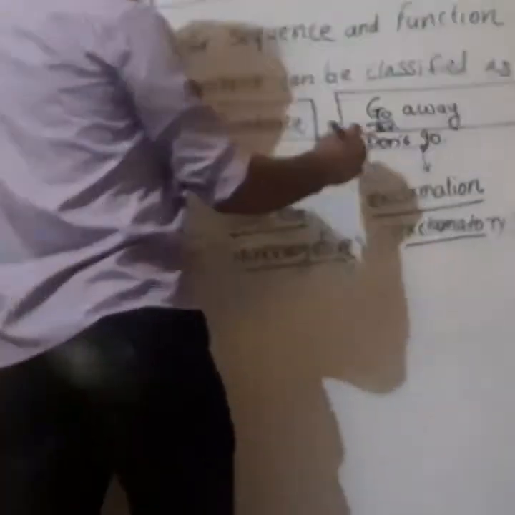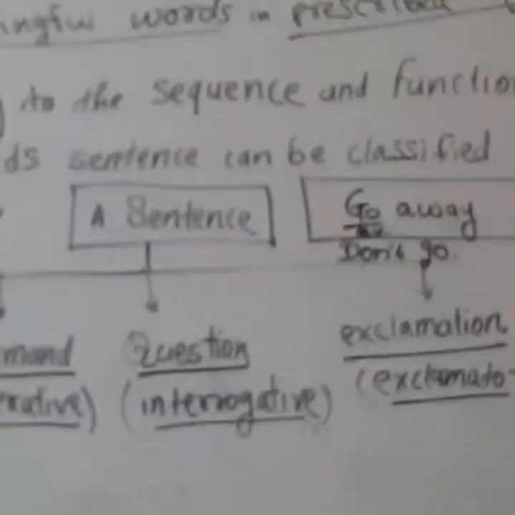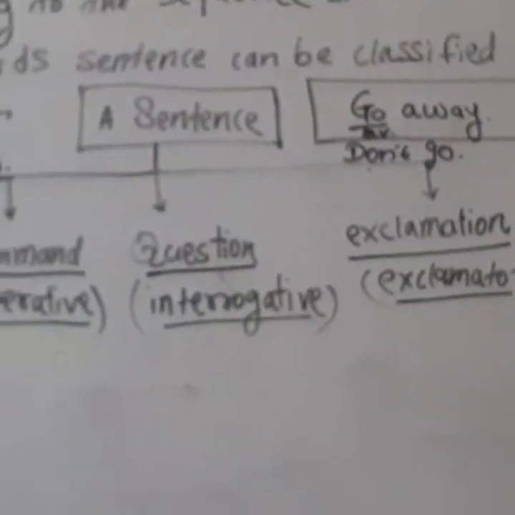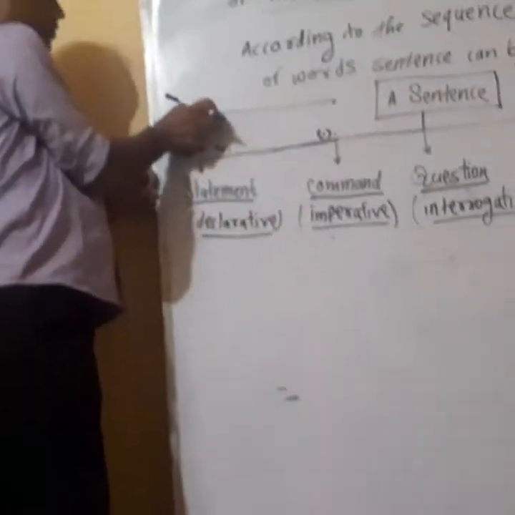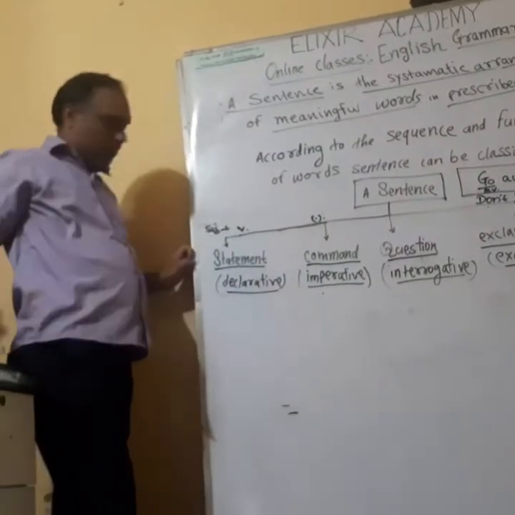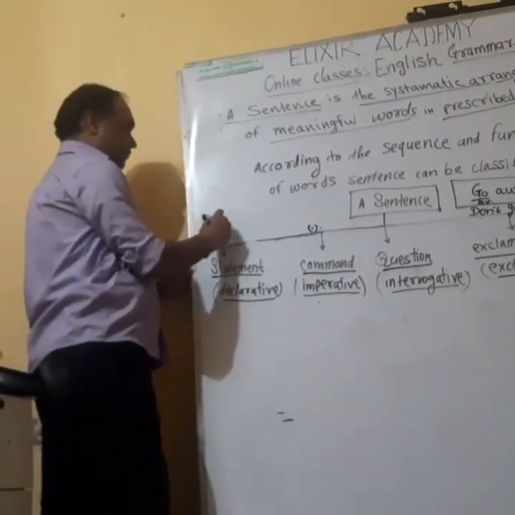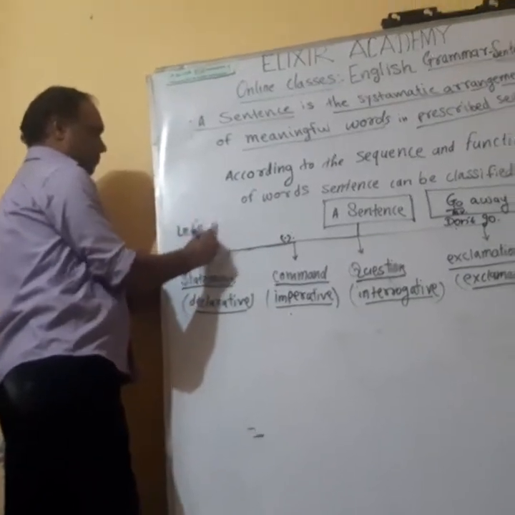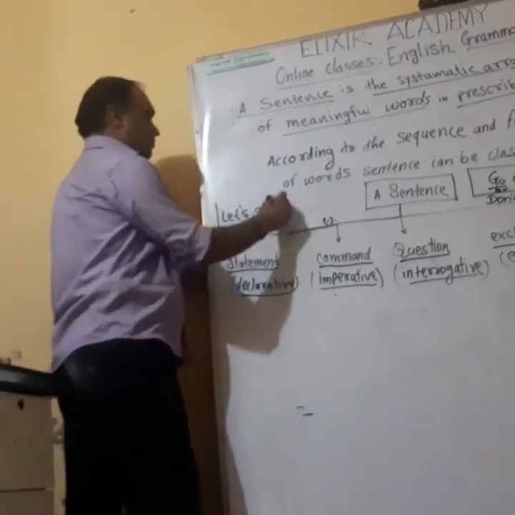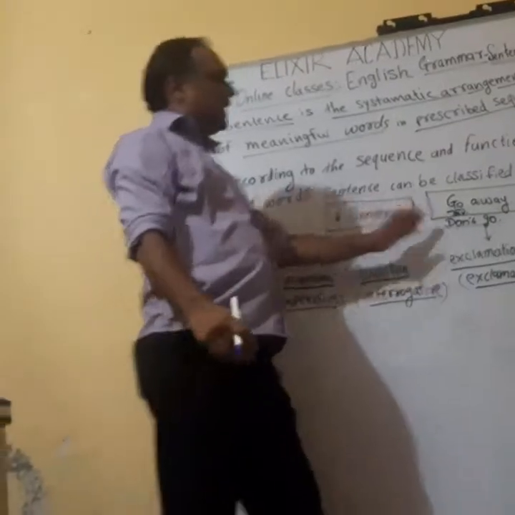The word don't indicates that it is a negative command. After that comes the common command or group command, which starts with let's. So, these are the three types of command.